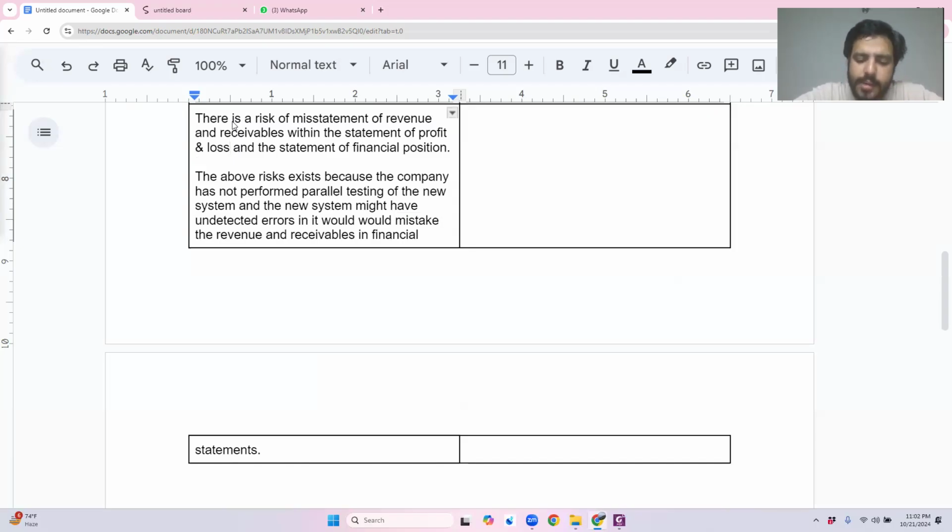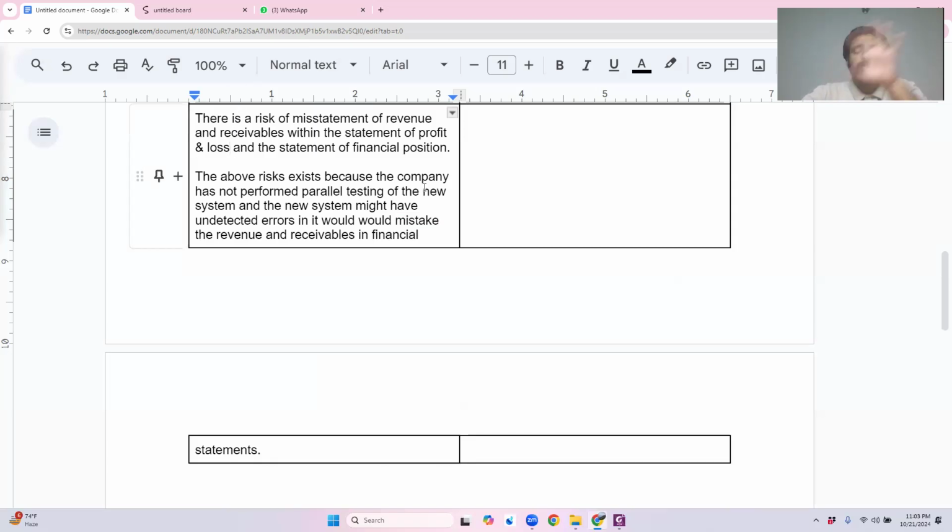If the examiner states that the parallel testing has been done for, let's say, 6 months, then I would explain that although the parallel testing has been done, the time is not sufficient. In 6 months, the company may not have been able to identify all the errors within the system. That would have been my point. The exam question would never say that parallel testing has been done and also that a new system is there.